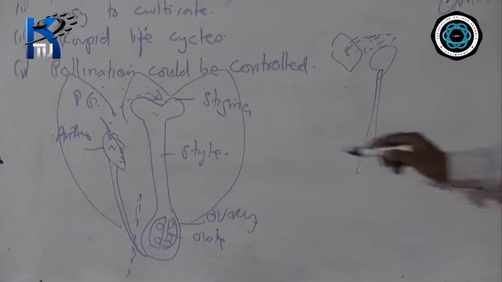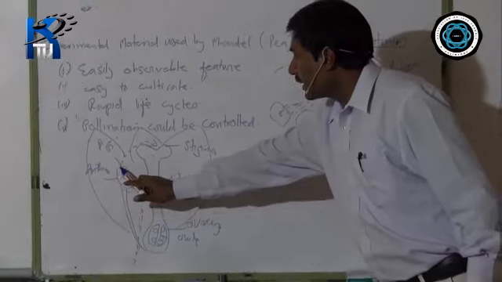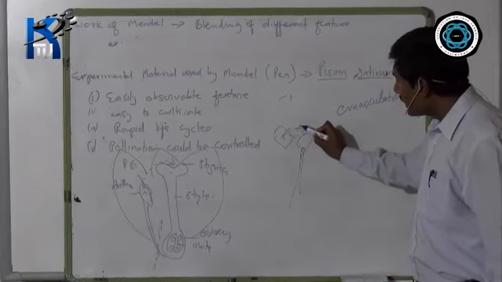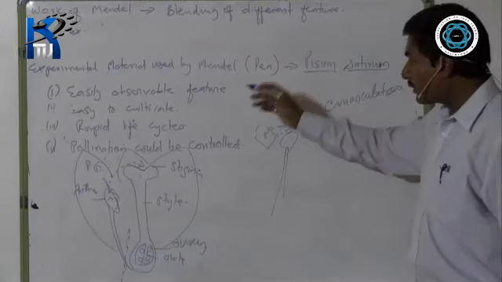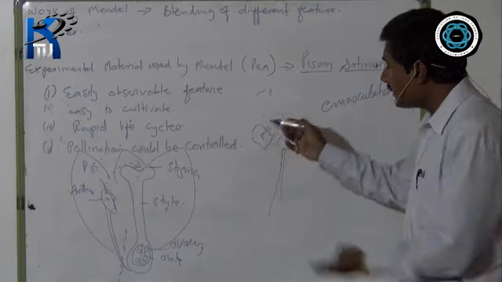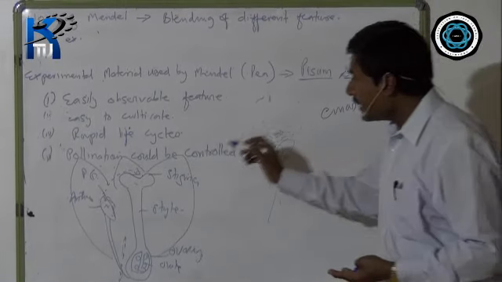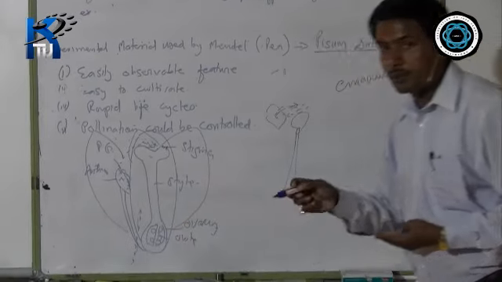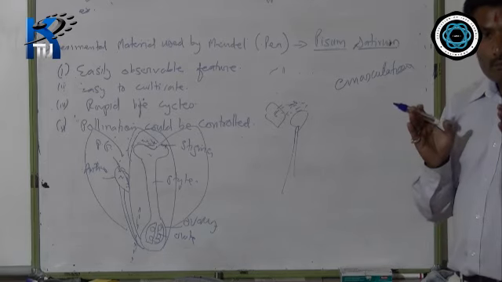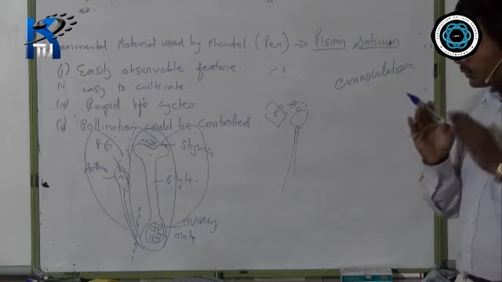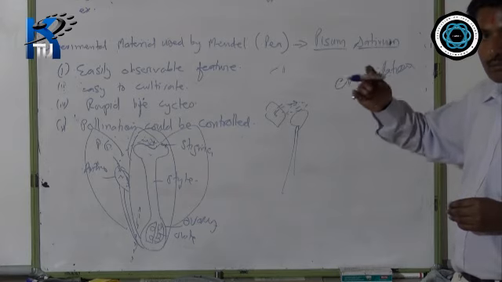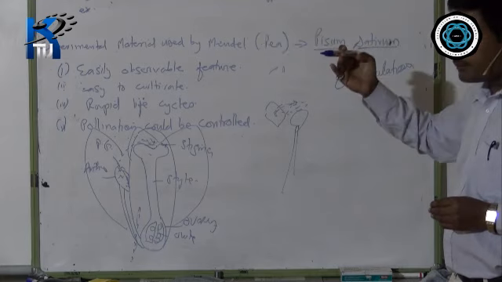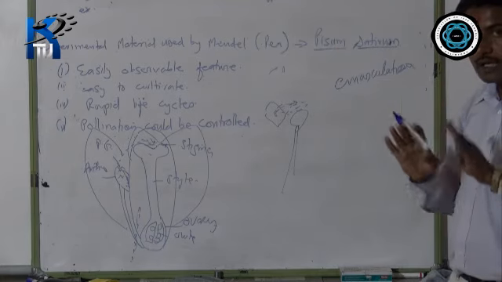After removing it, what will happen? This pollen grain cannot get transferred. Now, when you are collecting the pollen grain from another plant of the same species, after collecting it on a paper, you dust it and then you cover it with a paper bag. That means you are bagging, covering it so that it does not get pollinated by agents from the different flowers of the same species. So in order to avoid that, bagging is done.